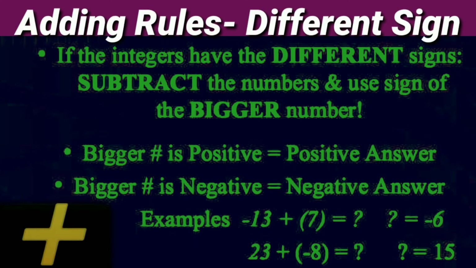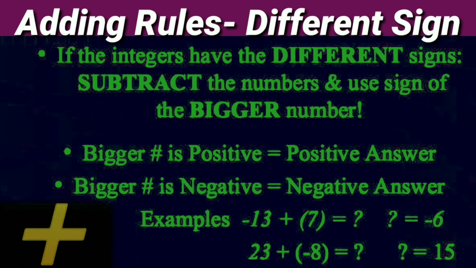Here are the adding rules for different signs. If the integers have different signs, subtract the numbers and use the sign of the bigger number. So if the bigger number is positive, while subtracting, the answer will be positive. If the bigger number is negative, the answer will be negative.